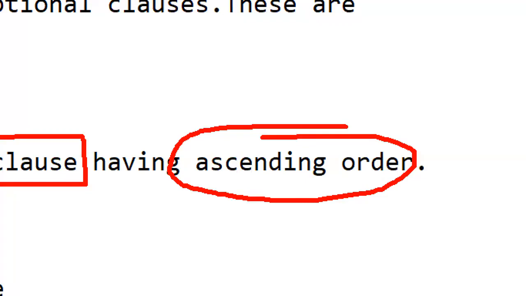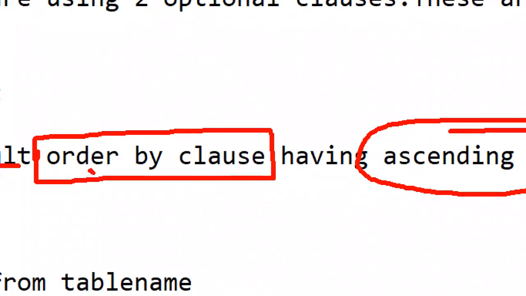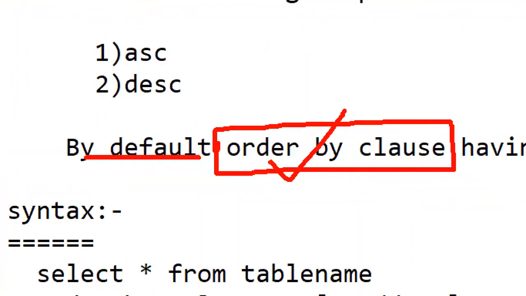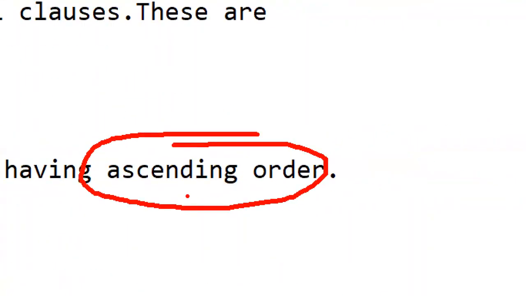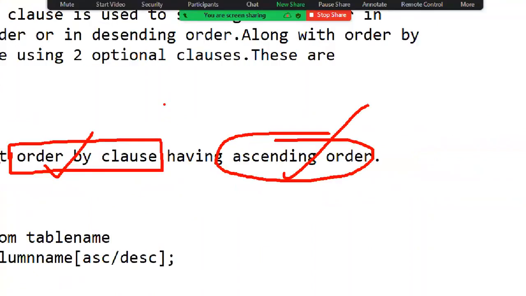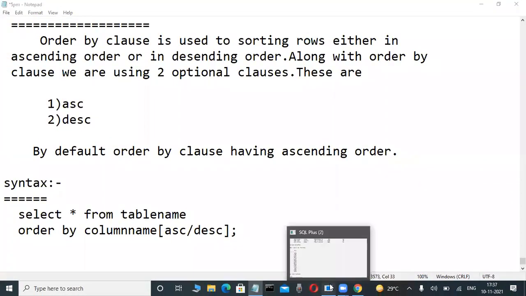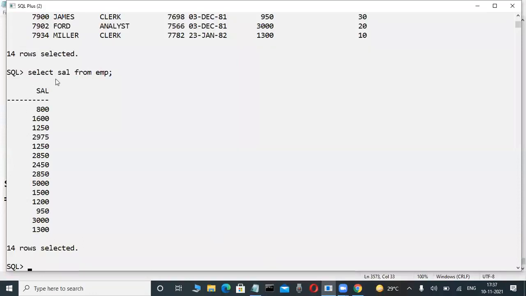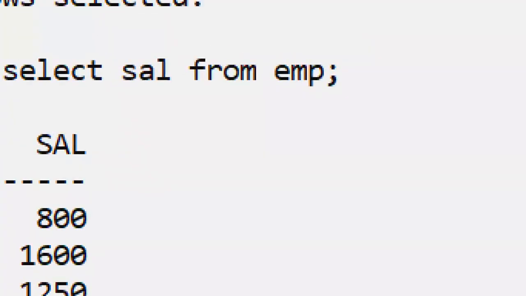Normally, a select statement is not in ascending order. Many fellows misunderstand this and think a select statement is also in ascending order. That's why I'm giving this: there is no order.